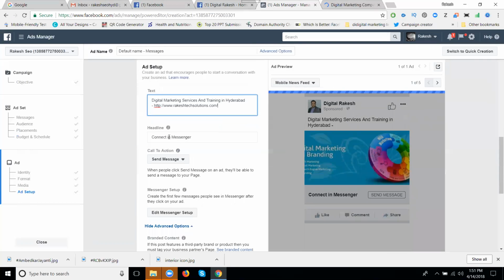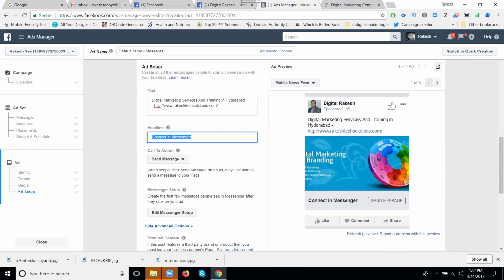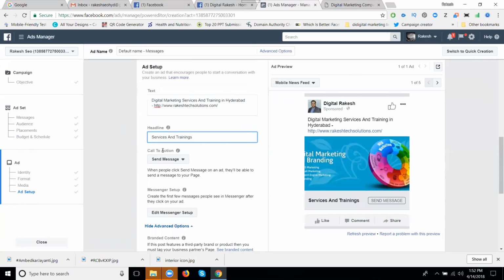Now connect in Messenger. Services and training. Call to action is Send Message. Anybody who opens my page automatically gets a pop-up. What is my pop-up?